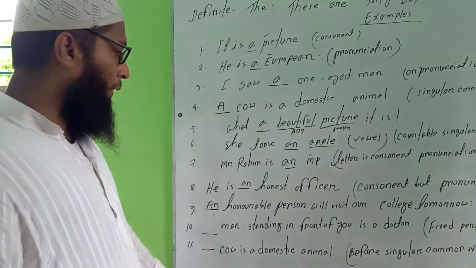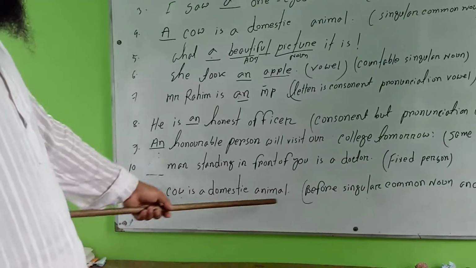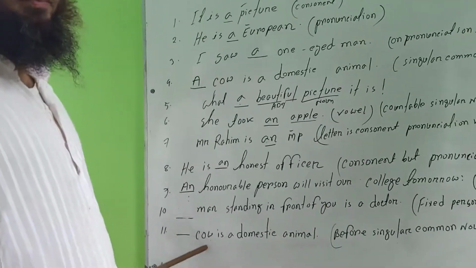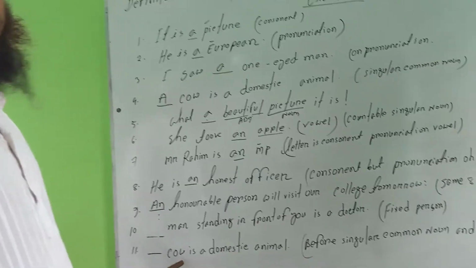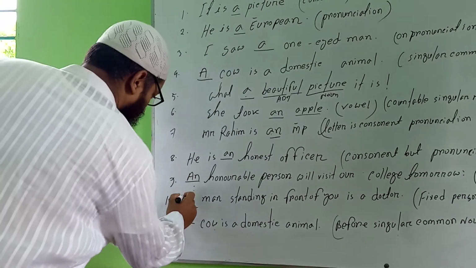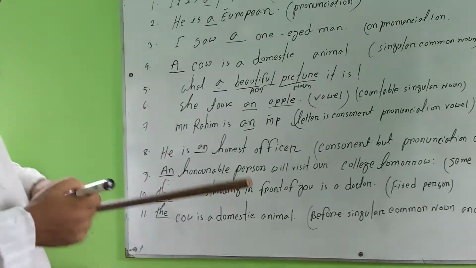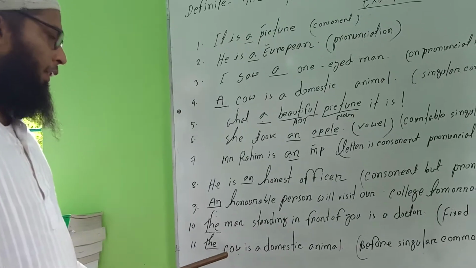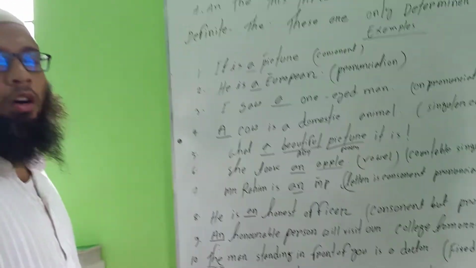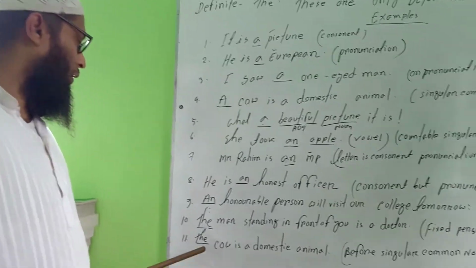The cow is a domestic animal. These are before the singular common noun, and they mean all of the nation. সমগ্র এটা গরুর জাতিকে বোঝাচ্ছে, এজন্য the cow is a domestic animal. For this reason here, number 10 is the man is standing, and the cow. As you know, the cow is the common noun and these mean all of the nation, all nations of cow. গরুর পুরো জাতিকে বোঝাচ্ছে, এই জন্য এখানে হবে তা.